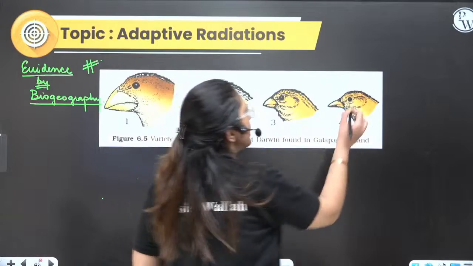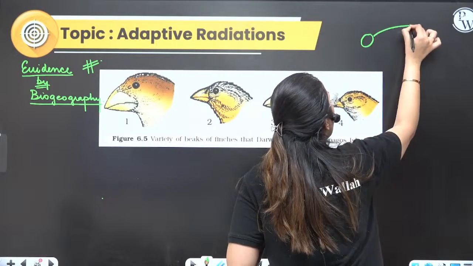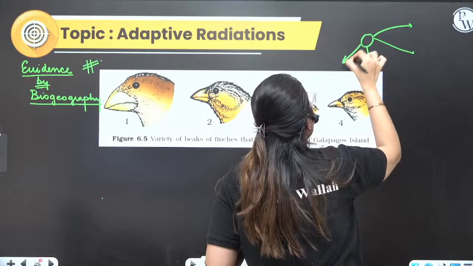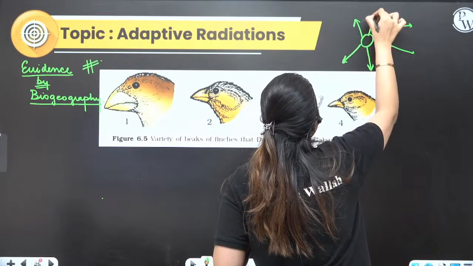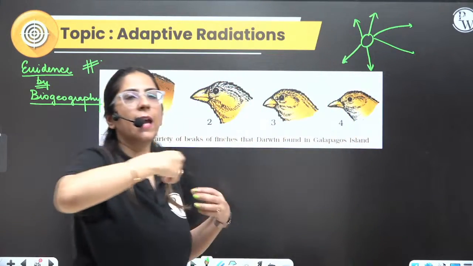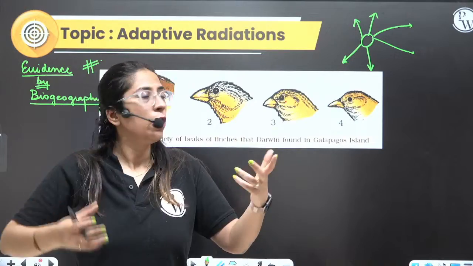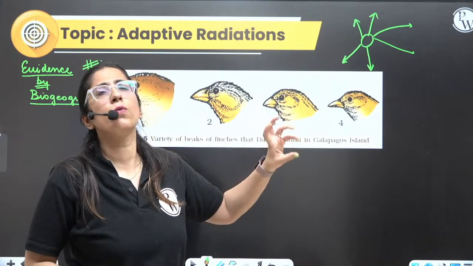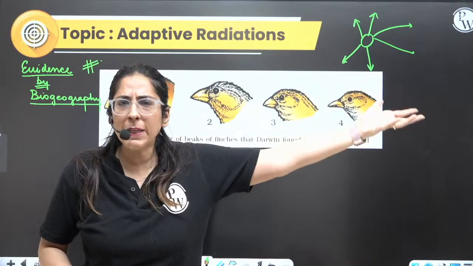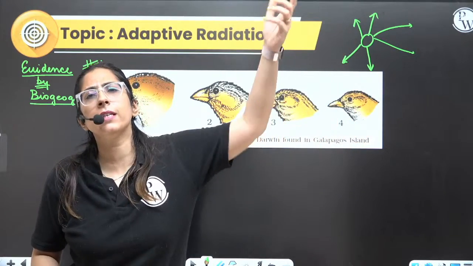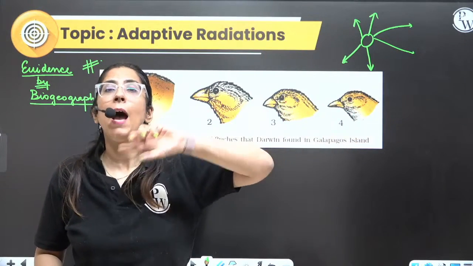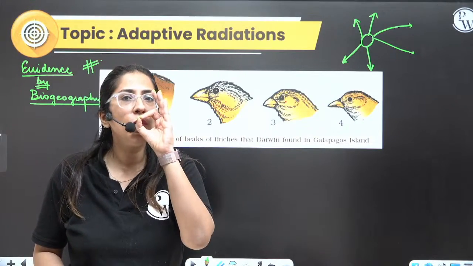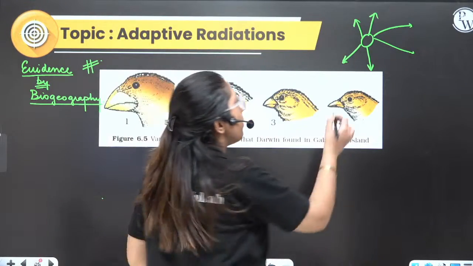Because of different environmental conditions and different food preferences, they had different adaptations. The original seed eaters had a particular beak size, the insectivorous ones had a different beak size, and the cactus eaters had different beak sizes and shapes. So he said they adapted to different kinds of radiation from a common ancestor.